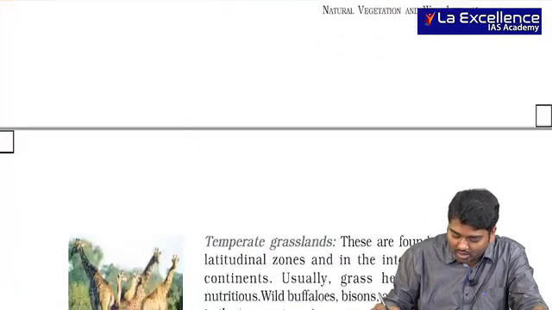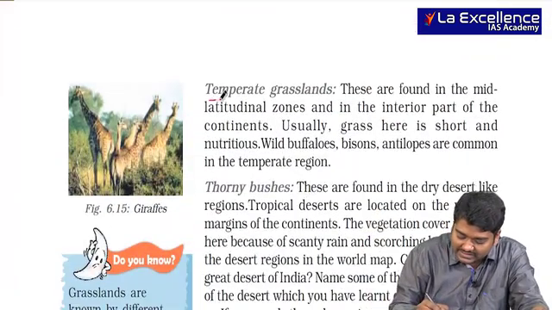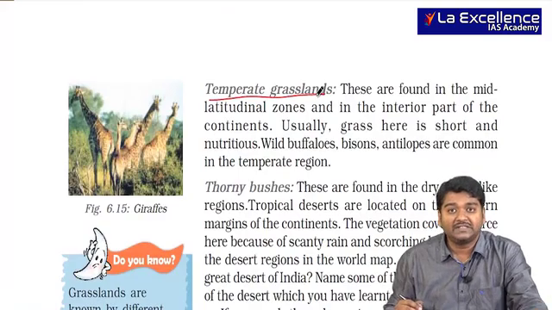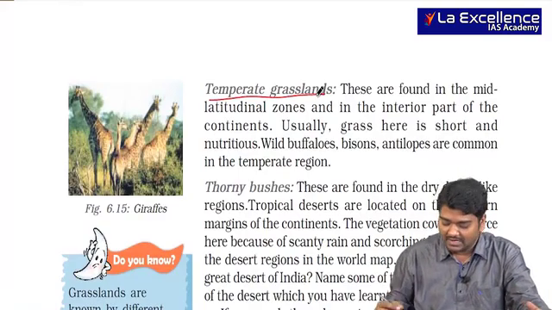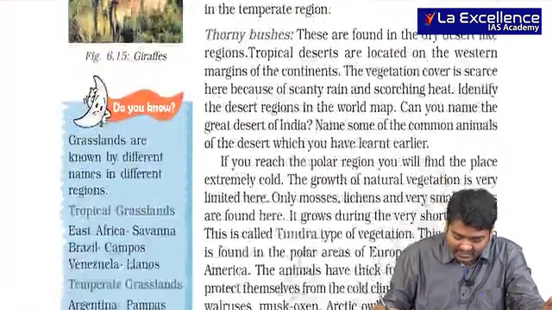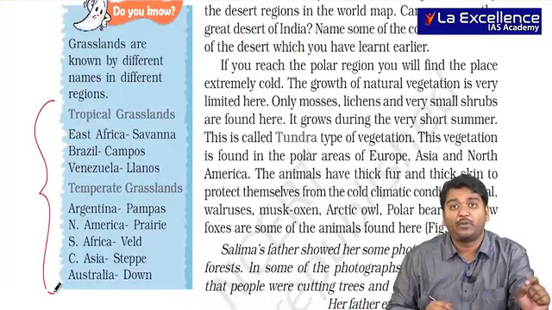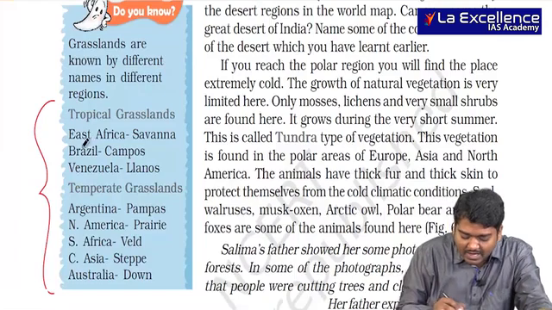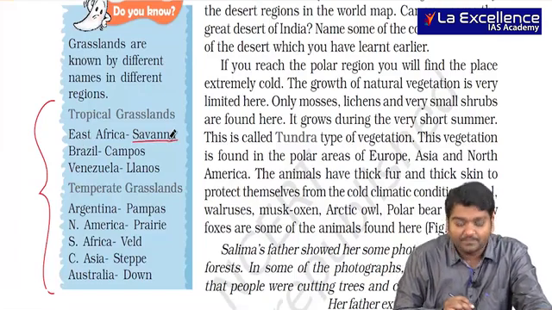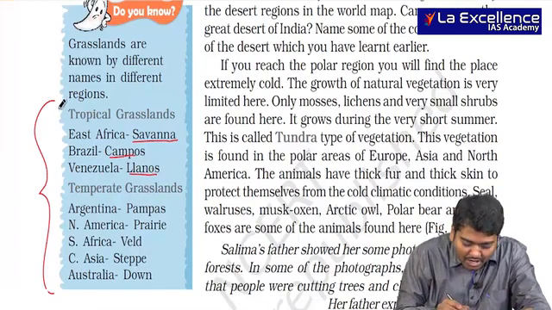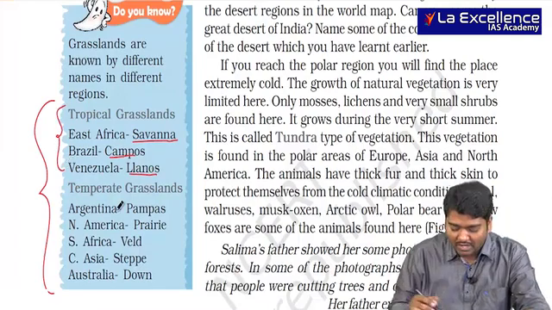And when I talk about the temperate grasslands, then I am talking about prairies, pampas, steppes. The names are actually given here. Please try to remember them. If possible, mark in your atlas. In Africa, you see savanna. Brazil Campos, Llanos, but these three are tropical grasslands.